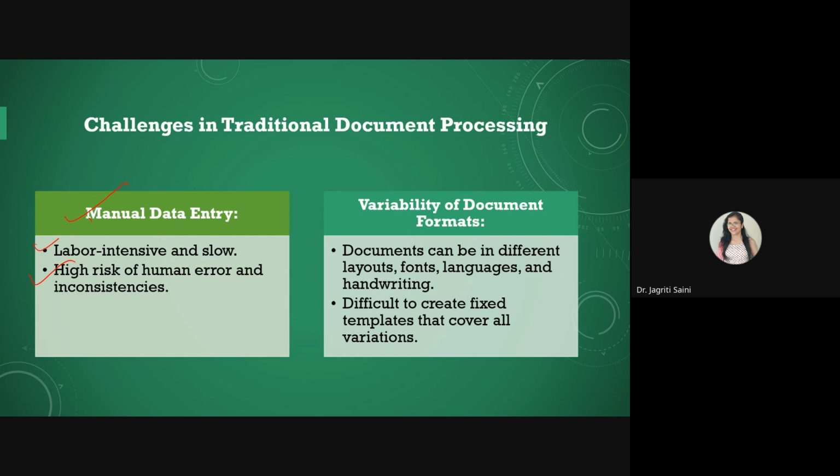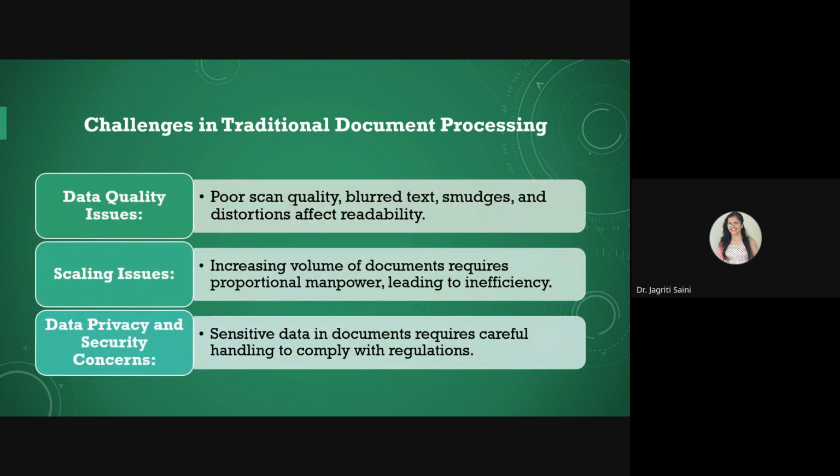Also, the variability of document formats was a challenge in traditional document processing, because sometimes documents may have different layouts, different fonts, languages, or even handwriting, etc. So it is generally difficult to create a standard template for all kinds of documents, because majority of the time it may keep things stuck for the processing purpose.